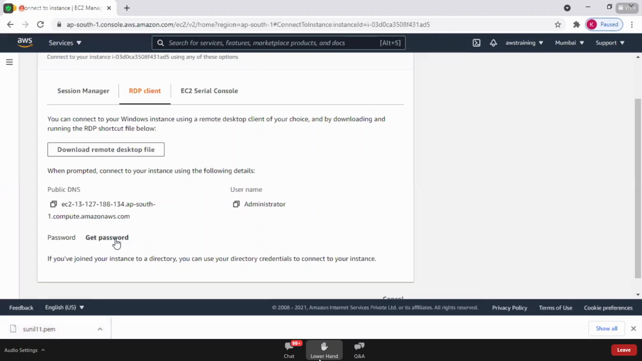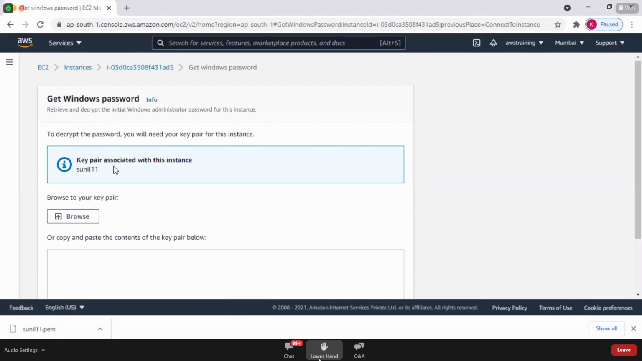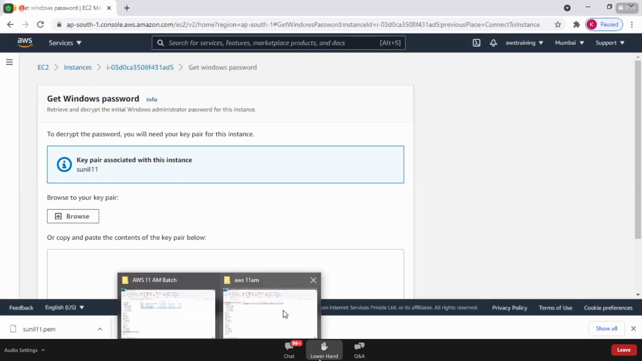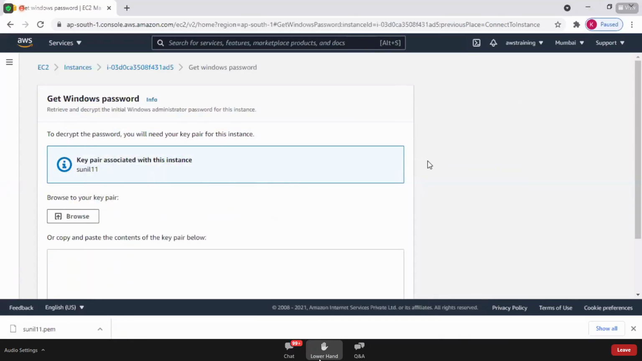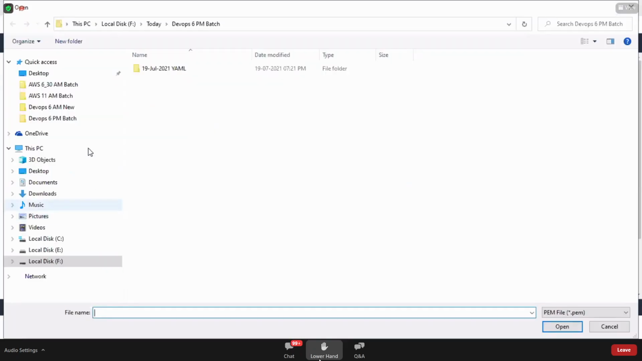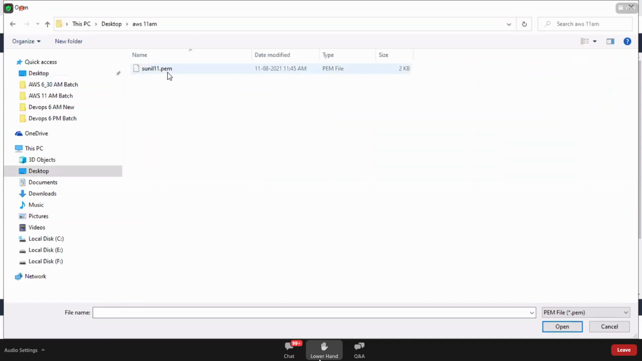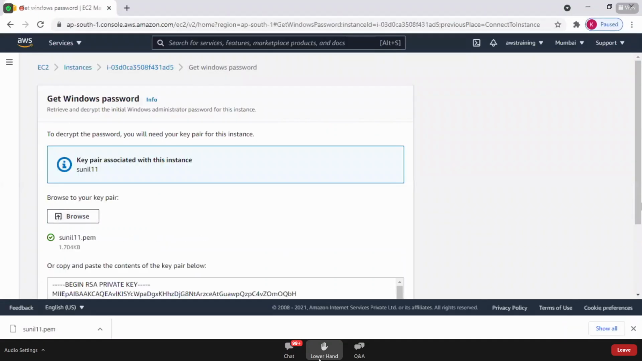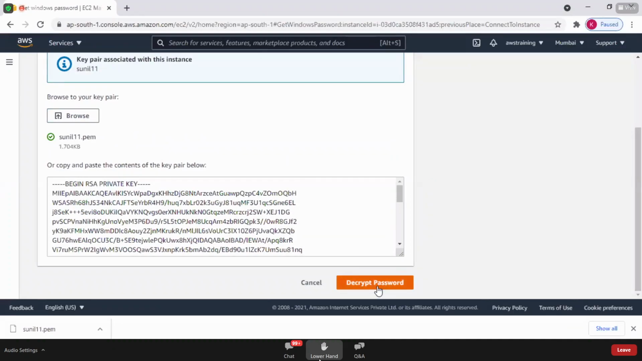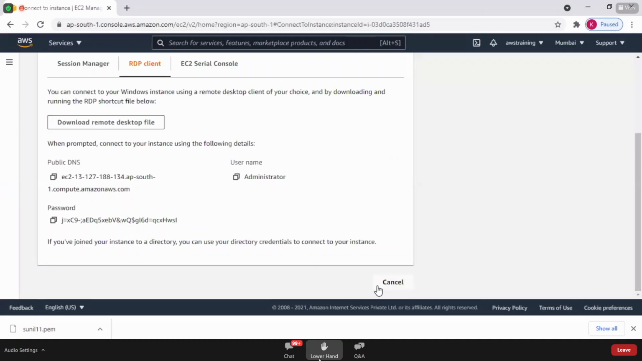So I click on Get Password. When you click on Get Password, it will ask you to upload the key pair. It is asking you to upload the key pair with the name Sunil 11. I hope you remember the name of the key pair is Sunil 11. Remember, as you have the key pair, you can generate the password. Browse in my desktop, in the Sunil 11am batch. This is the key pair which I am uploading. As I have uploaded the key pair, I click on Decrypt Password. When I click Decrypt Password, I got the password now.